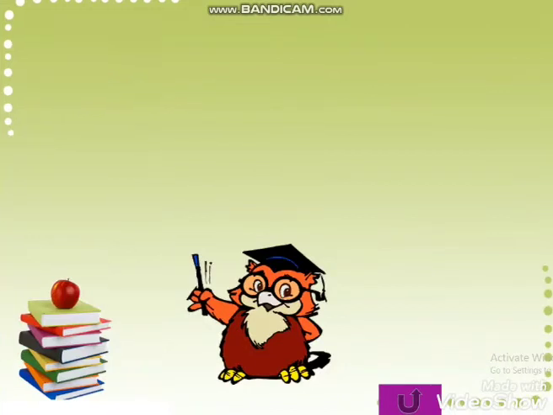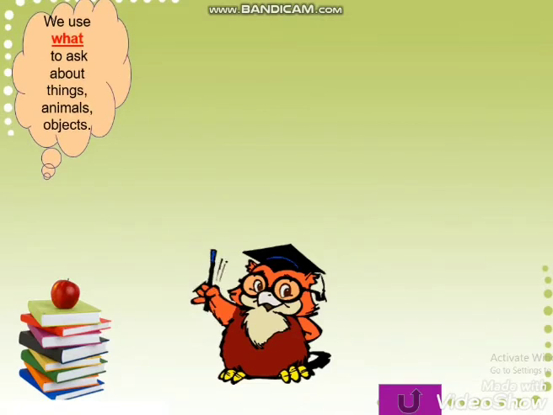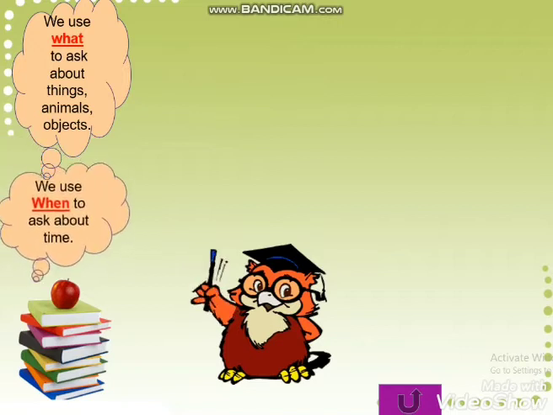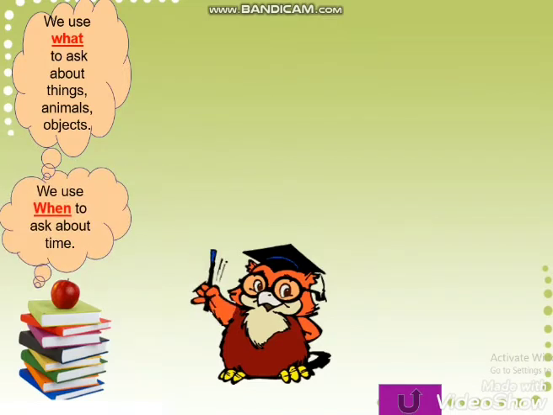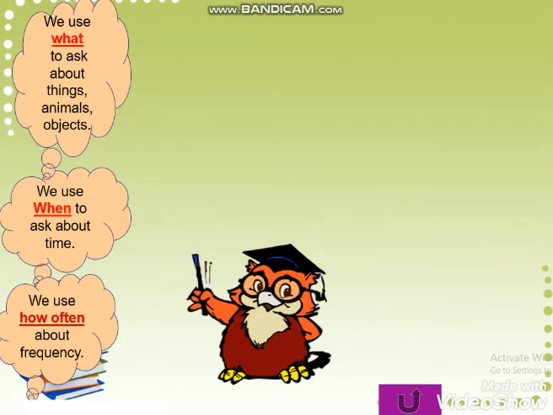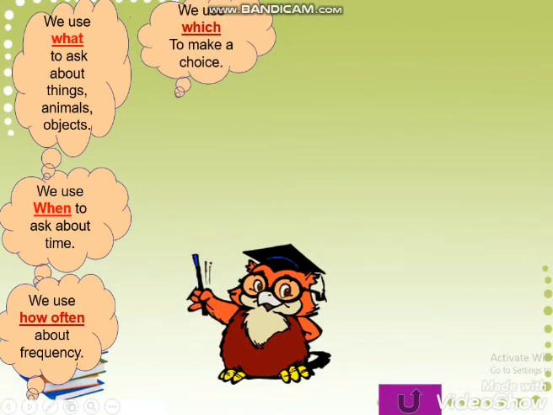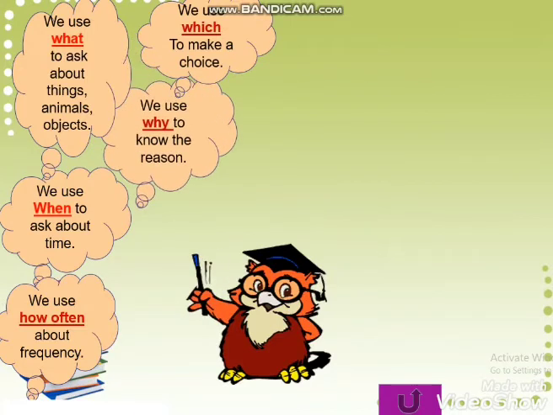Now, let's revise the use of each word. We use what to ask about things, animals, or objects. We use when to ask about the time. We use how often to ask about frequency. We use which to make a choice. We use why to know the reason.